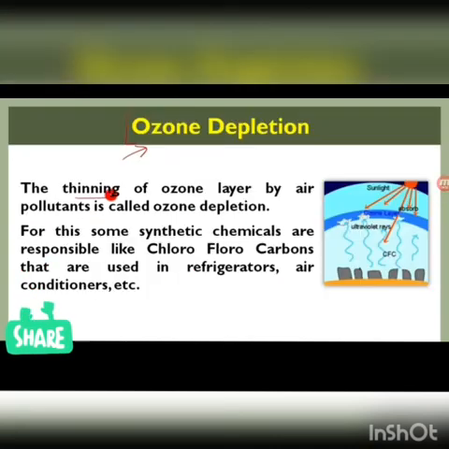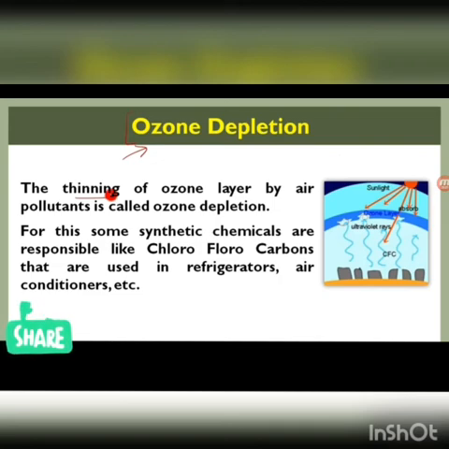Now what is ozone depletion? The thinning of the ozone layer by air pollutants is called ozone depletion. For this, some synthetic chemicals are responsible, like chlorofluorocarbons that are used in refrigerators, air conditioners, etc. So, when we use refrigerators and air conditioners, there is a particular chemical known as chlorofluorocarbon which is emitted from these equipments.